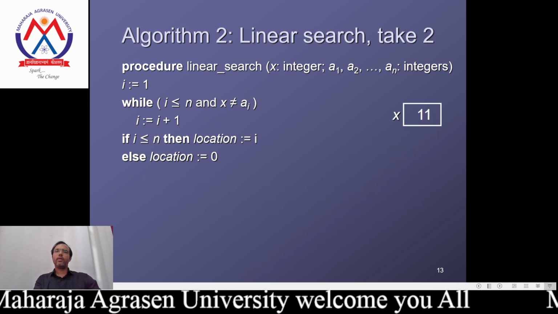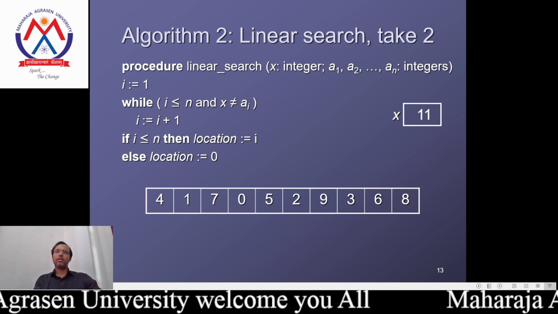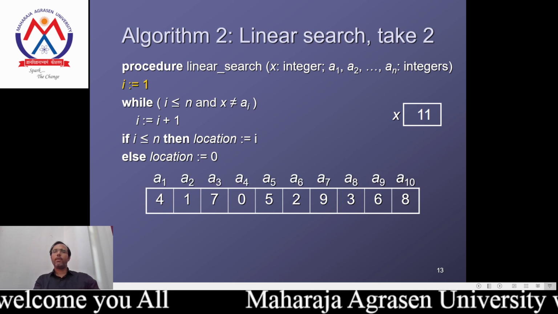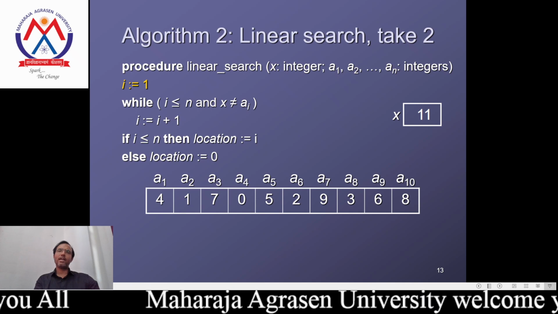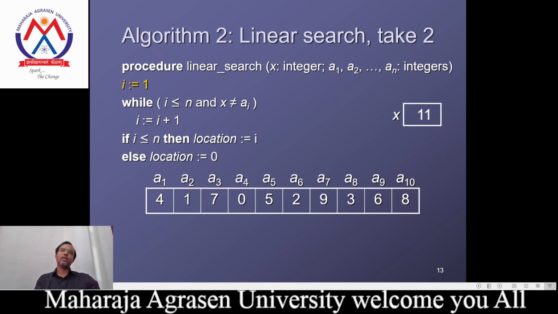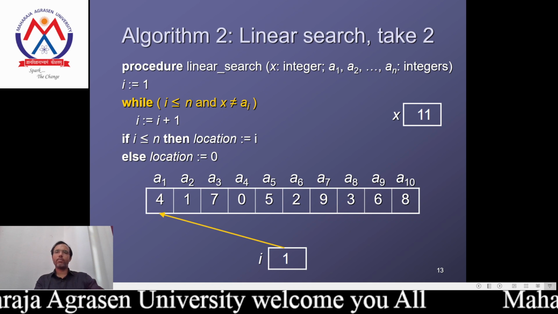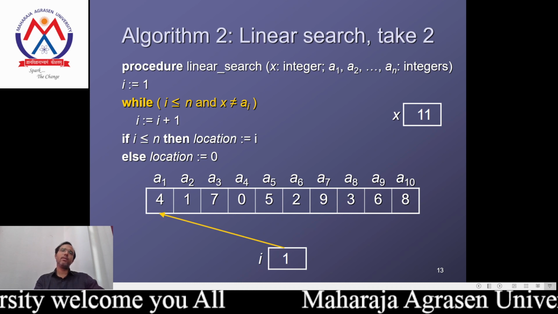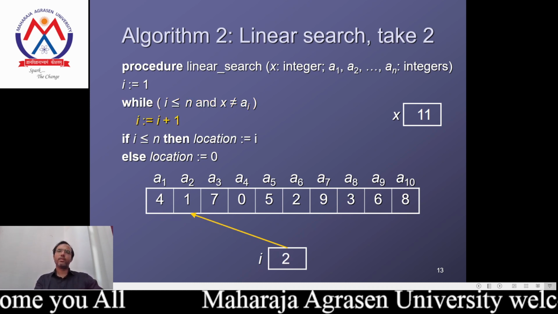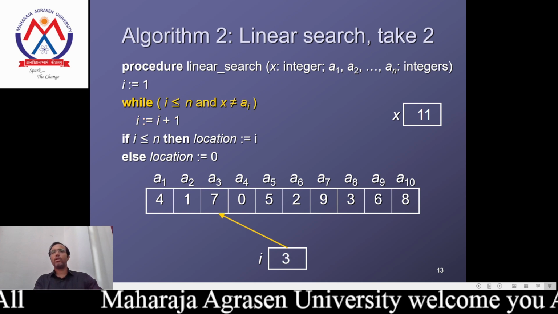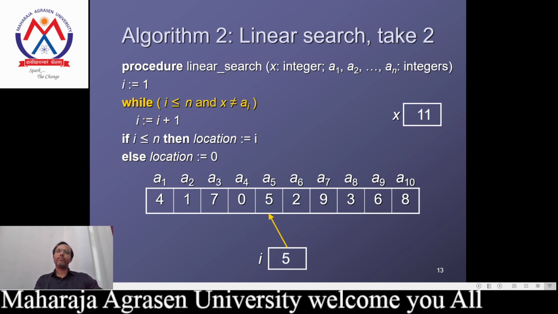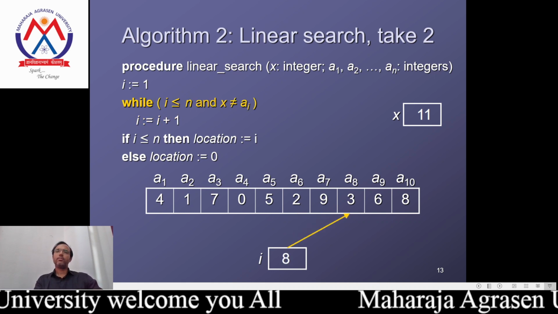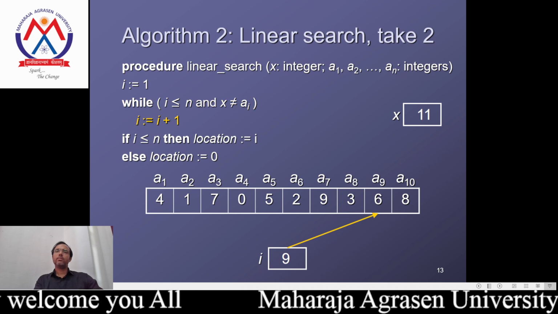Okay, in this way we make the linear search. Now we take the value of 11. Again, we are searching among a1 to a10, but in that case the value is not found, so the location will be considered as 0. We consider this example to show what happens when the element doesn't exist in the array. We consider the first value, second value, third value, up to the tenth value.